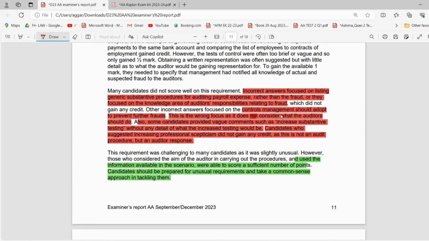Other incorrect answers focused on controls management should adopt to prevent further frauds. Again, we are not management, we are auditors, right? This is the wrong focus as it does not consider what the auditor should do. Also, some candidates provided vague comments such as increased substantive testing without any details of what the increased testing would be. Candidates who suggested increased professional skepticism did not gain any credit, as this is not an audit procedure but an audit response. This is an audit response, guys. Increasing professional skepticism is part of your audit response, not a procedure. A procedure includes your testing, your analytical procedures, all of those things, and not your professional skepticism.